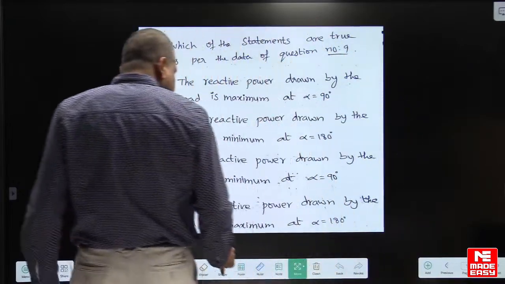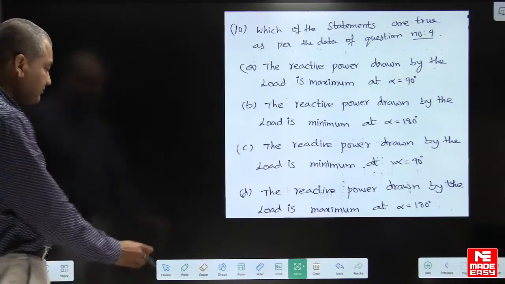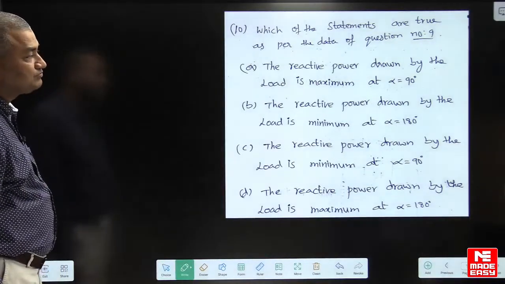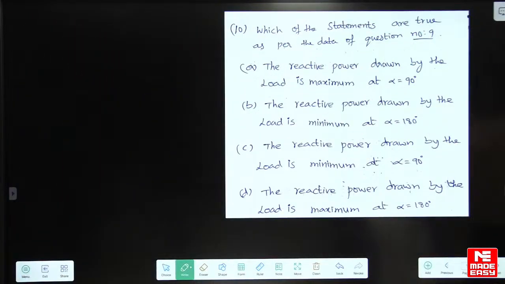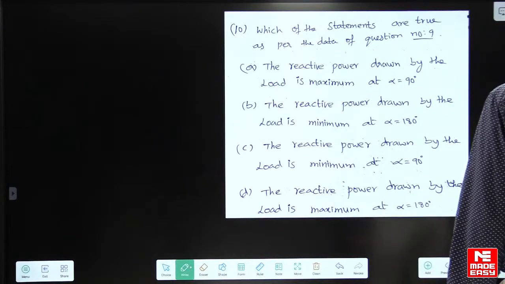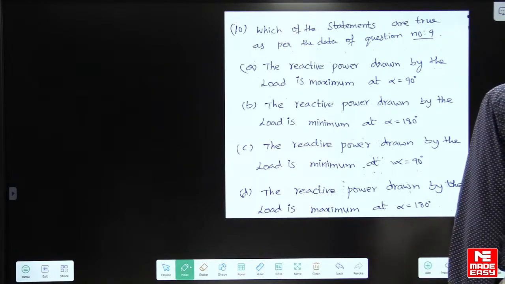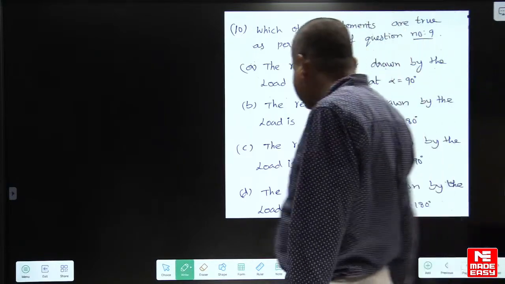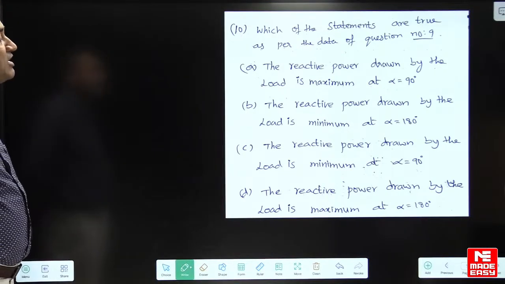Yes, it is related to the same data. This is also related to the same question. The same thing I explained. Which of the statements are true as per the data of the previous question?